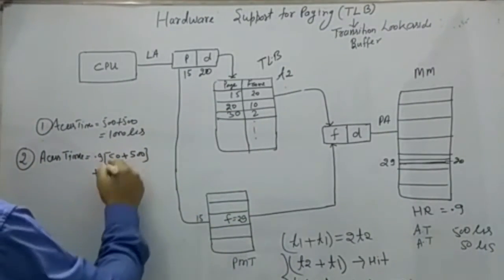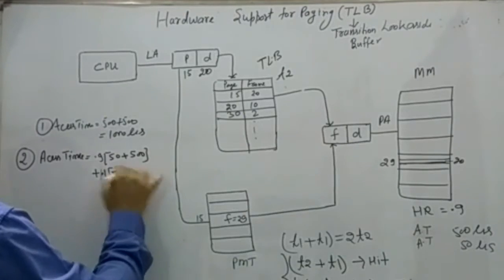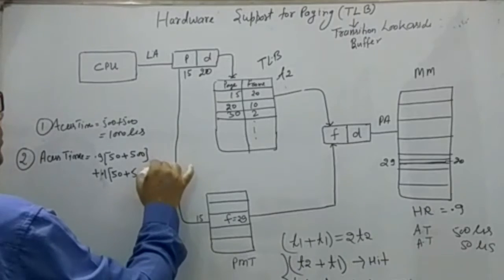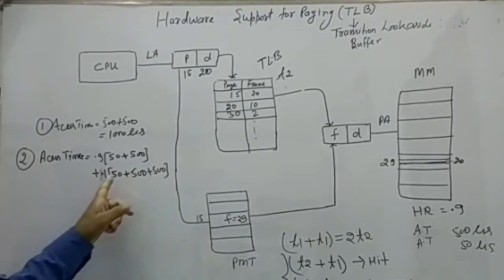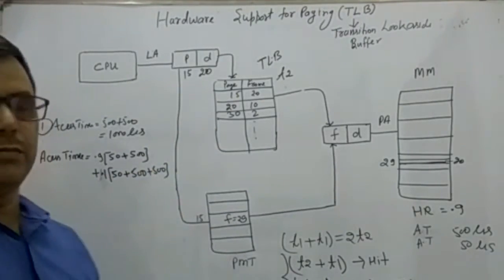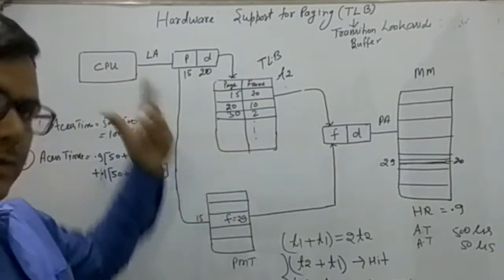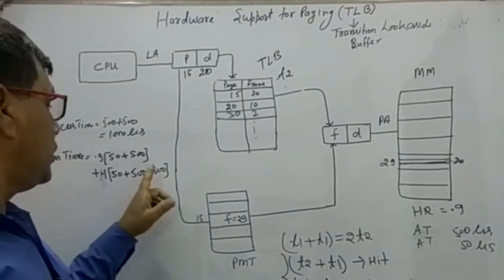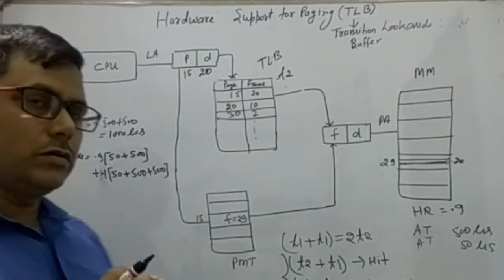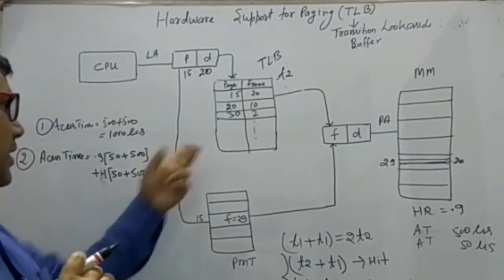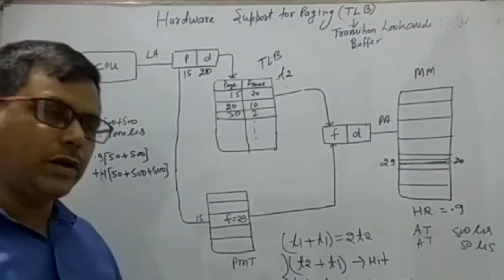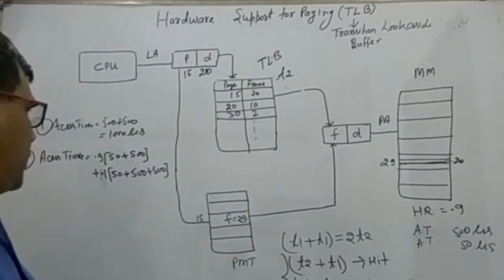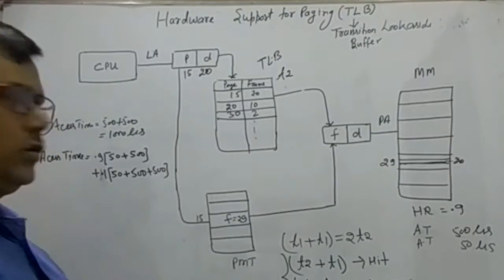T2 means 50 microsecond plus T1 means 500 microsecond plus T1 means 500 microsecond. That means at this time there is a 50 microsecond penalty also, because if the TLB was not present, then definitely it would be only 500 and 500, 1000 microsecond. But the penalty is there, but no problem, that penalty will not matter much. Why? Because the miss ratio is very small.